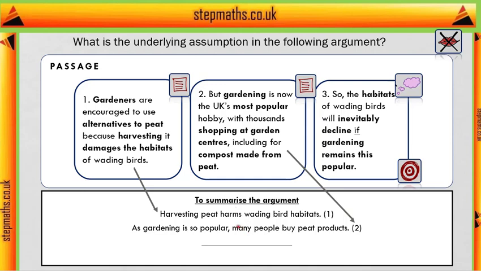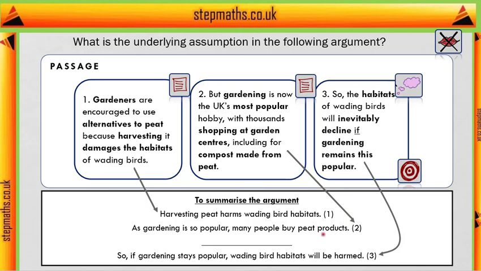But then there's a space to put an assumption before they draw their conclusion, which is if gardening stays popular, the habitats will be harmed. So it's worth pointing out this is a conditional conclusion. So they're only saying the habitats will be harmed on the condition that gardening stays popular. It could also be that gardening becomes less popular and then the habitats might not be harmed. And it's worth saying that they are saying this is something that will inevitably happen. So it's not a possibility, it definitely will happen.